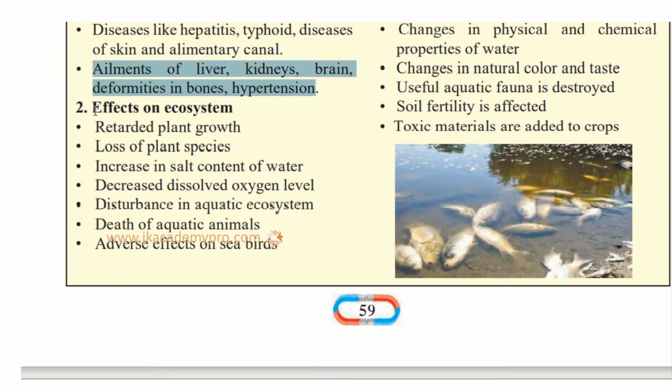The next is effects on ecosystem. Retarded plant growth. So plants do not grow properly, so they are harmful to the plants also. Loss of plant species. Some of the species of plants cannot survive, so they die, and we have lost this particular plant forever. Then we have increase in salt content of the water. All the chemicals that go into the water increase the salt in the water.